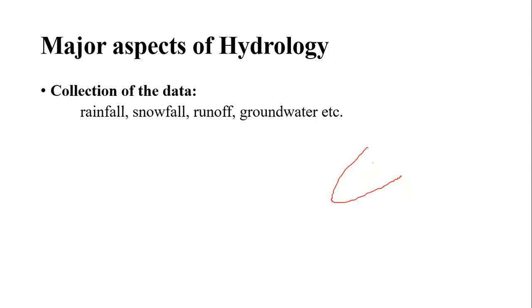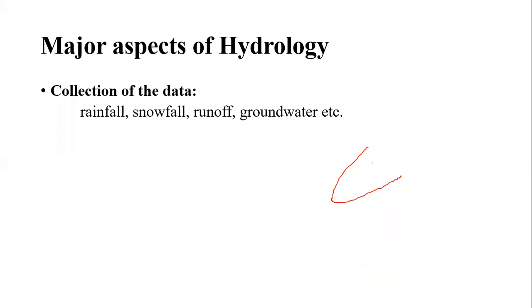It means the data related to the water. As we have said earlier, hydrology is nothing but the science of water. So collection of the data in hydrology is nothing but the collection of the data related to the water itself. The data which we want to have, or which hydrology talks about, is broadly rainfall data, snowfall data, runoff data, then groundwater data, etc., or maybe the water vapors.